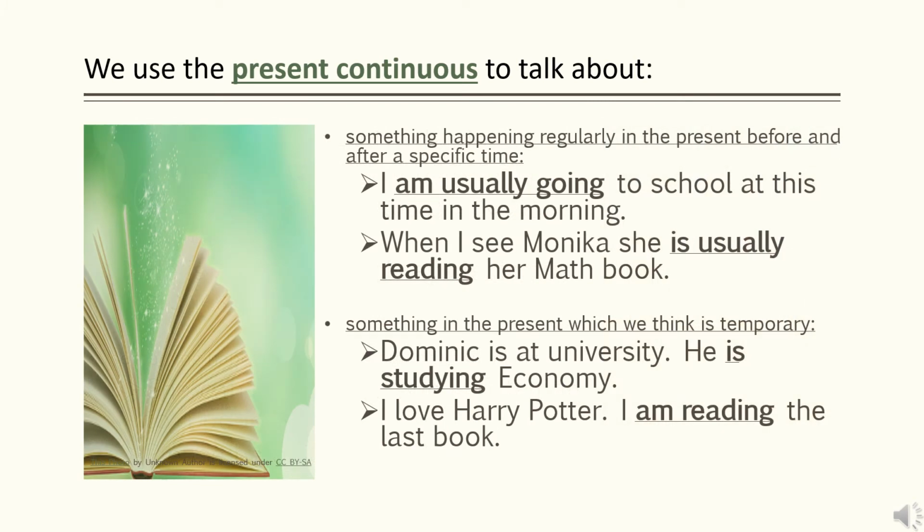Another use of the present continuous is when we talk about something happening regularly in the present, before and after a specific time. For example, I am usually going to school at this time in the morning. So I go to school regularly. That's why I'm using going, and then I'm using present continuous, and I can also add usually. So it's happening regularly, almost every day in the morning, at this time in the morning.